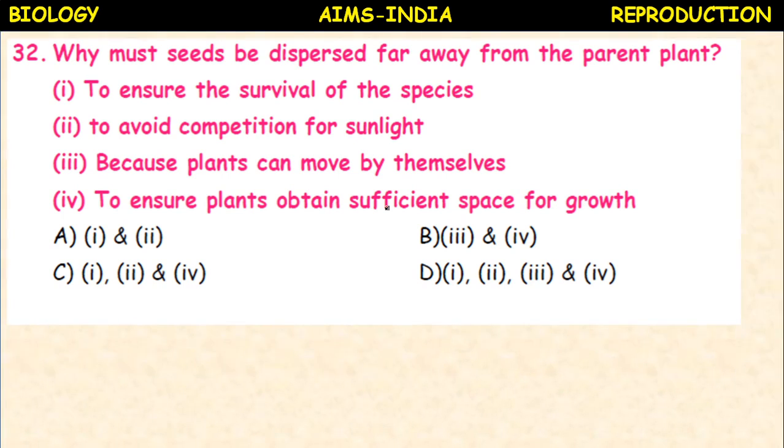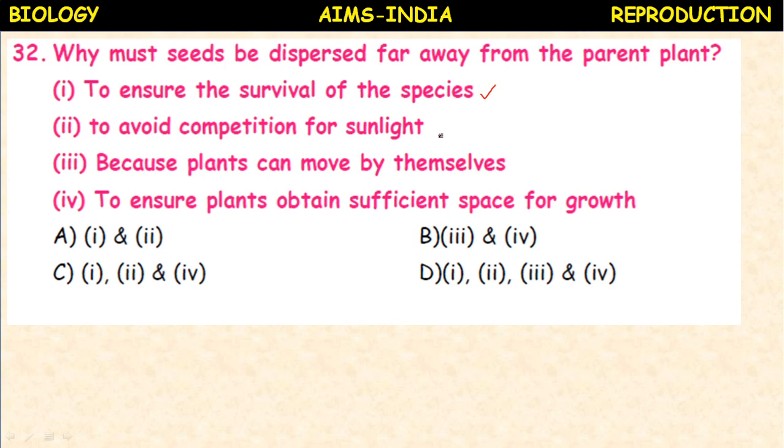Similar model question: why must seeds be dispersed far away from the parent plant? To ensure the survival of the species, to avoid competition for sunlight, because plants can move by themselves, to ensure plants obtain sufficient space for growth. So you have to select what is the necessity of seed dispersal. The entire meaning is what is the necessity of seed dispersal. Once again, one by one we come across. To ensure the survival of species. Okay.